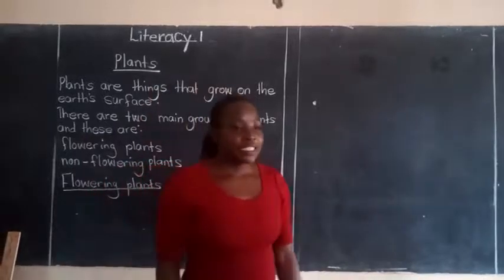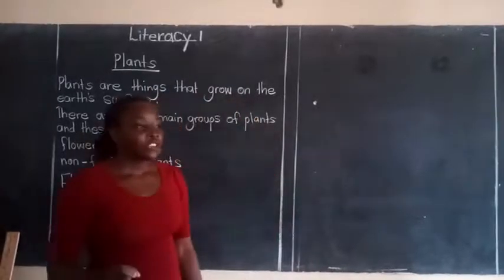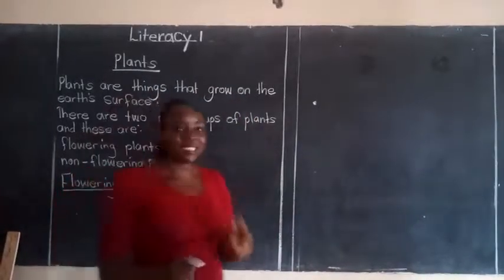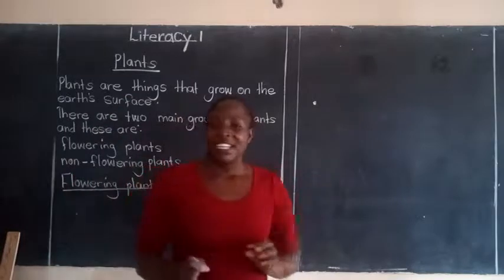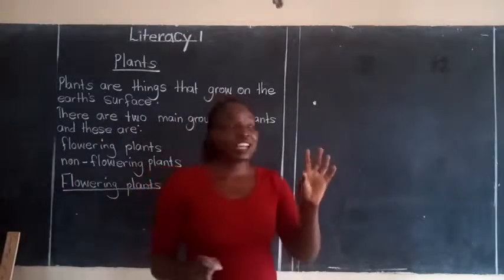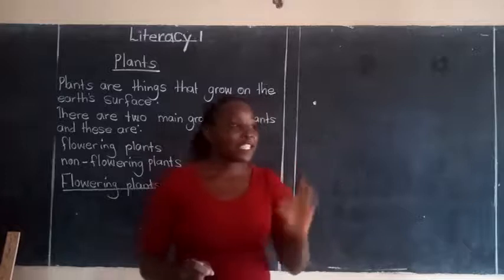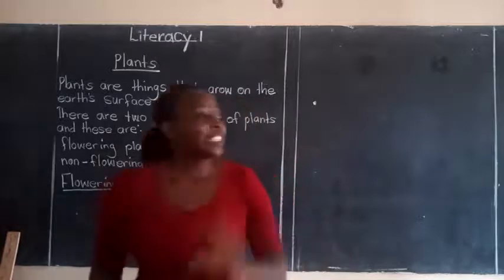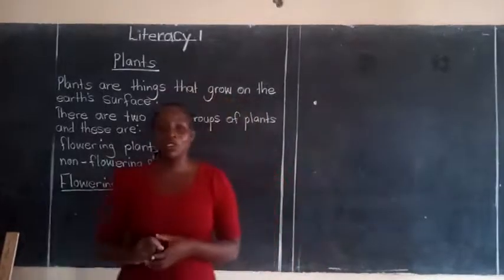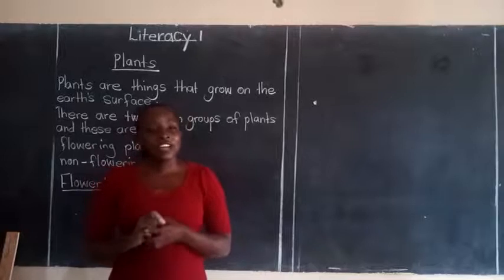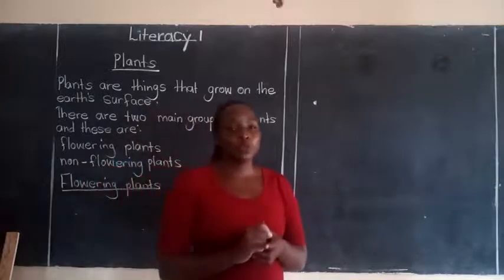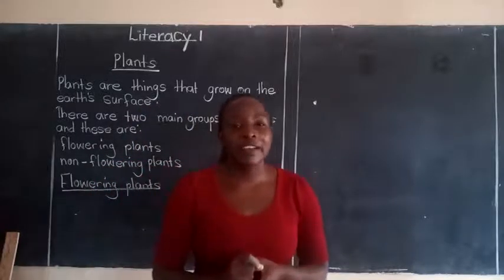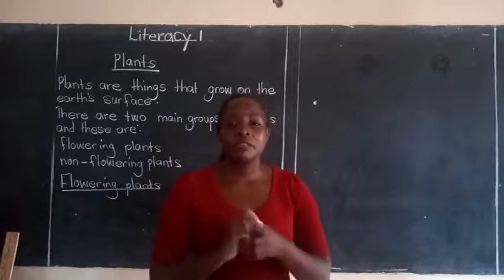I understand when you are moving around, you've ever seen flowers on plants. They are green, others have got flowers which are white, pink, purple. They have different colors of flowers. So those flowers belong to plants which are under flowering plants.